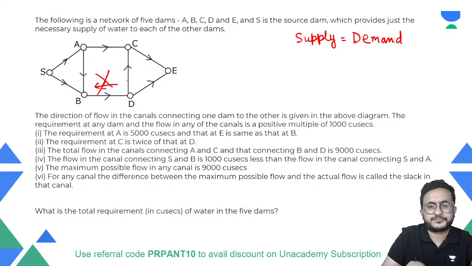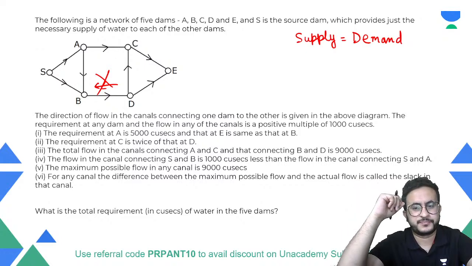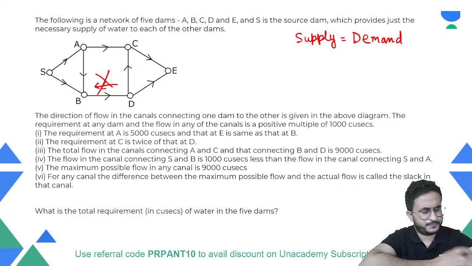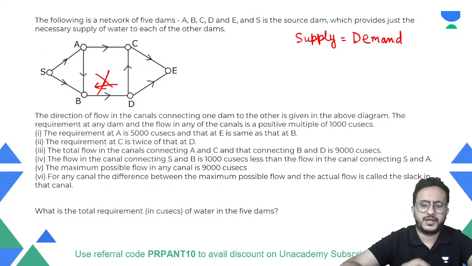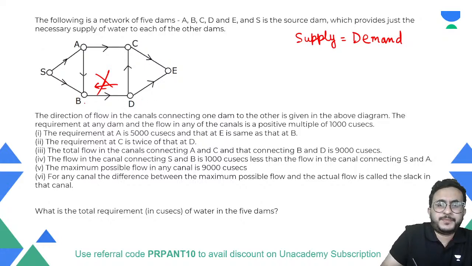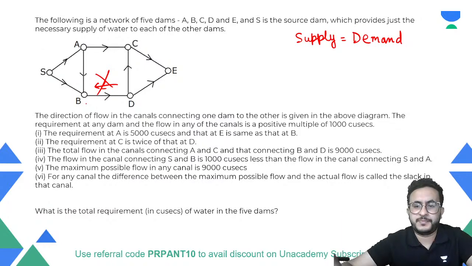Now, what hint does this give you? That B should get more water, and only then will it supply to D. If demand at B is not fulfilled, how can it pass forward?